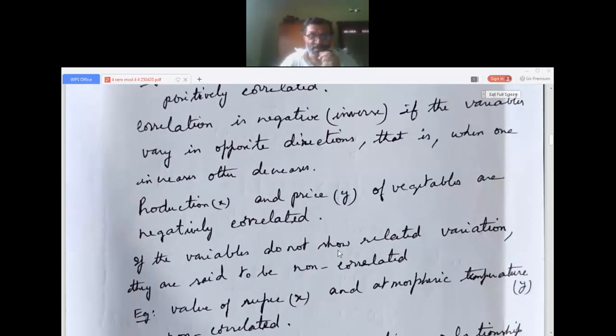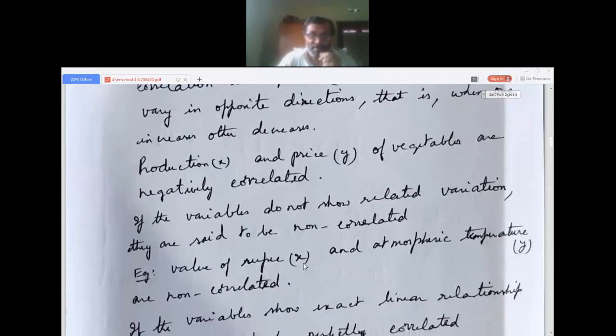Okay, next case comes if the variables do not show related variation. If the variables do not show related variation, they are said to be non-correlated. So if the variables do not show any connection, one increases, another decreases, then they are said to be non-correlated. For example, if rupees is taken as the variable x and temperature is taken as the variable y, then they are non-correlated.